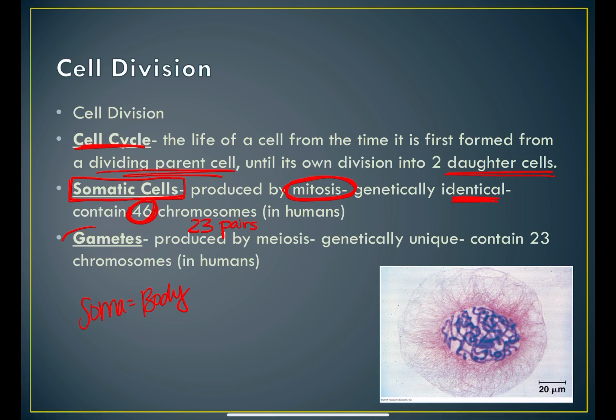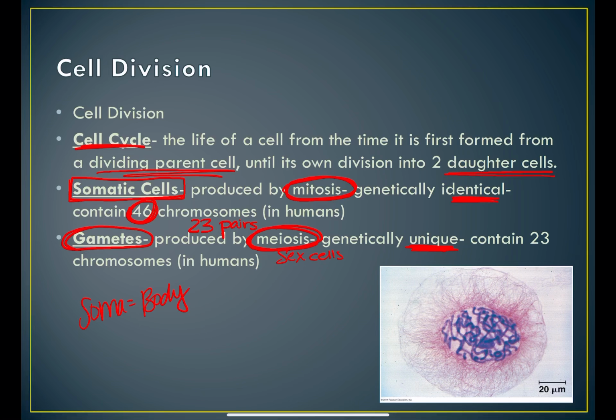Now, the other type of cells, the sex cells, are called gametes. Now, they are produced by a different process, and that's called meiosis. We will talk about meiosis more in our genetics unit. Okay, these cells that are produced in meiosis are genetically unique. They are different. Okay, so one sperm cell and another sperm cell are very different. One egg cell and another egg cell are very different.